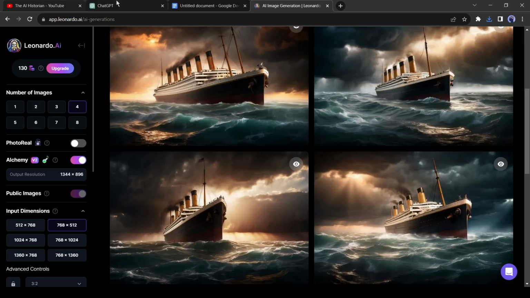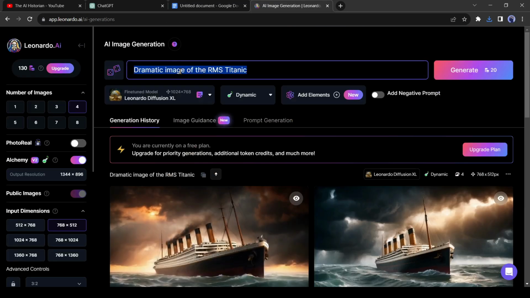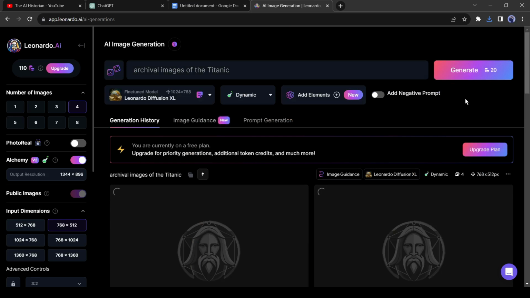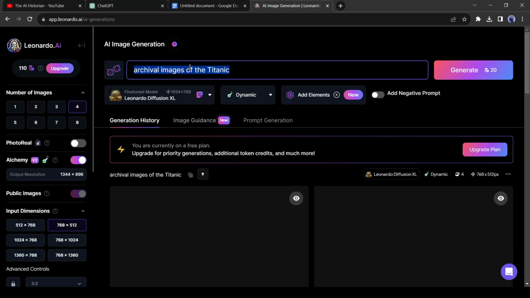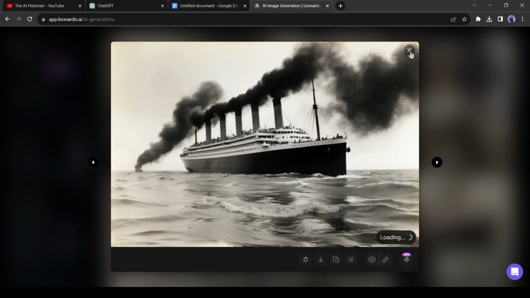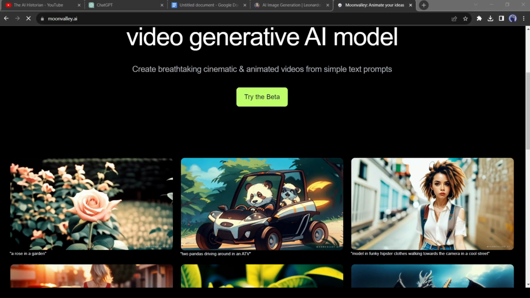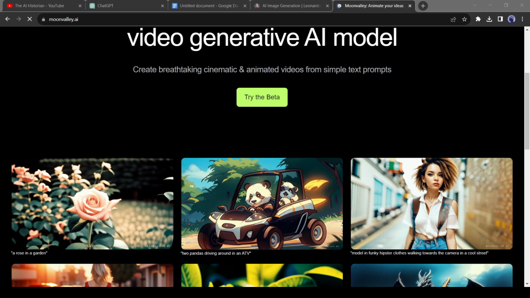After that, come to the doc file again and copy the second scene details. Paste the text into the prompt box and then hit the Generate button. In this way, generate images for all of the scenes. Alright, all of our images are ready. Now we will make videos with these images. You can use Pika Labs or Runway ML to do this. But this time I will use a free image to video generator, Moonvalley AI.